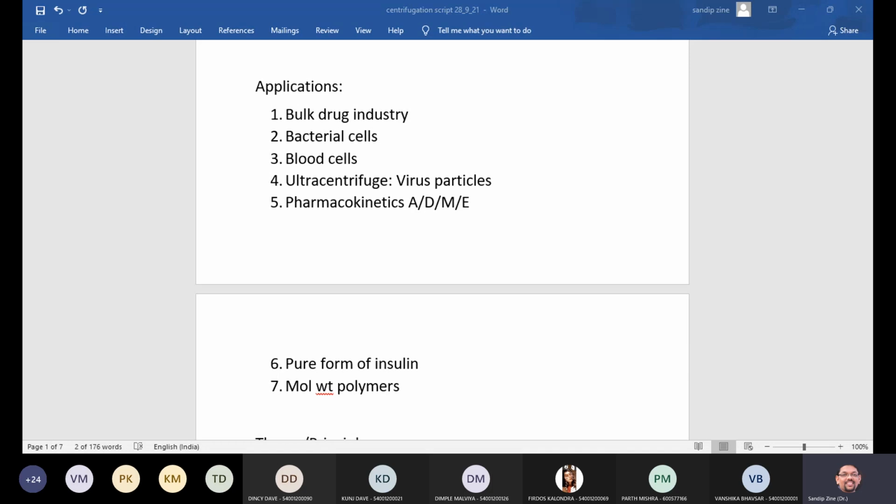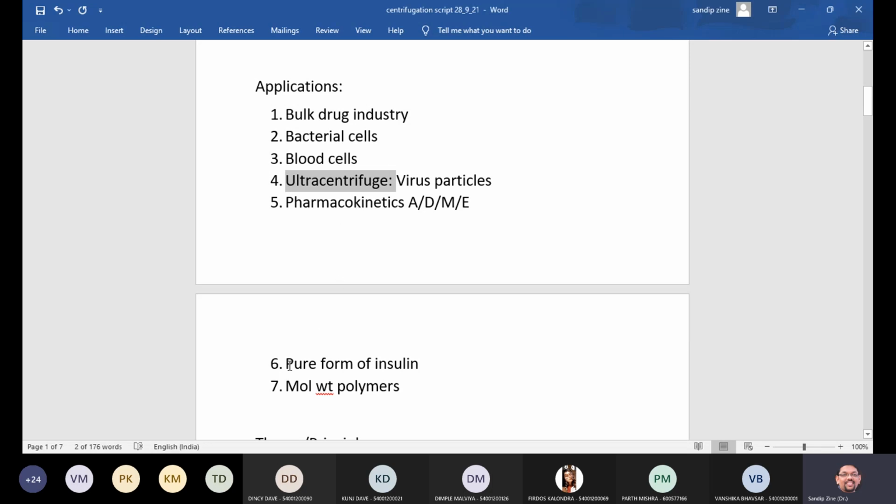So you can say that it is used for separating the drug present in a blood, urine and tissue fluid, and it is one of the pharmacokinetic parameters as well as bioequivalence parameter. Also, centrifugation is used to obtain the pure form of insulin by selective precipitating other fraction of protein and separate them by the ultracentrifugation, isn't it?